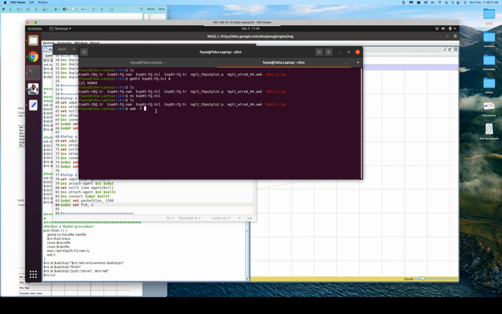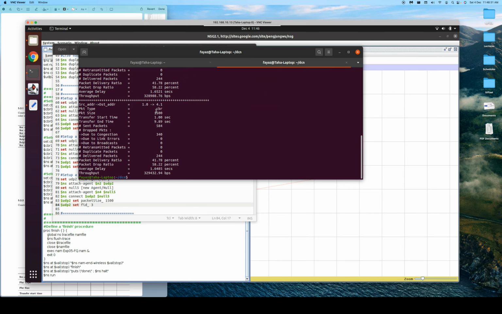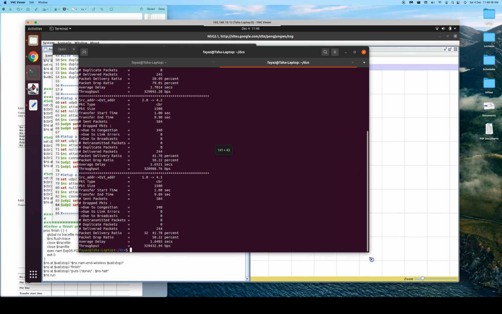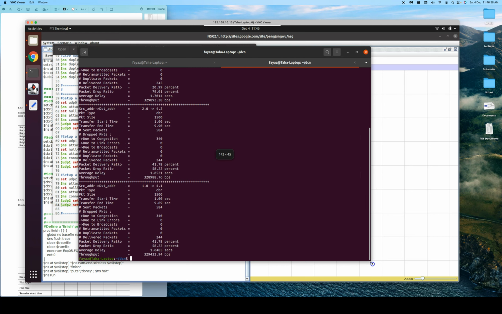So we run our MGAT wired 04 awk file on the trace file, that is fq.tr. And now you can see we have got all the statistics here that we want. So we have totally one flow here, and then observe the data rate here, or the throughput that this flow has got.